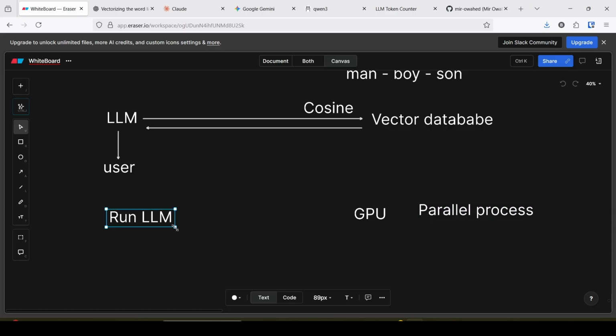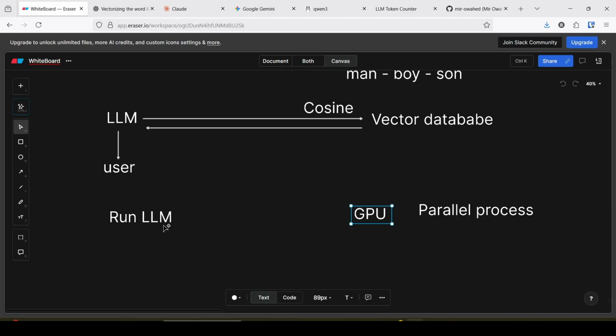LLM needs to process data, and the GPU is needed for that. To run the LLM, we need GPU-based compute or a high-end CPU. I have a video on how to run LLM locally. You can check out that video.